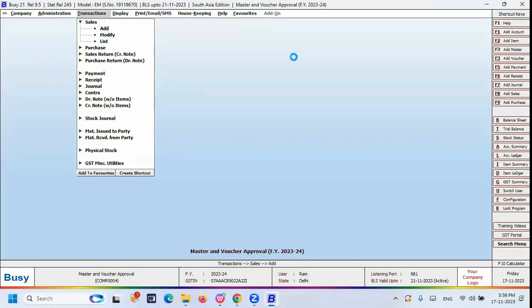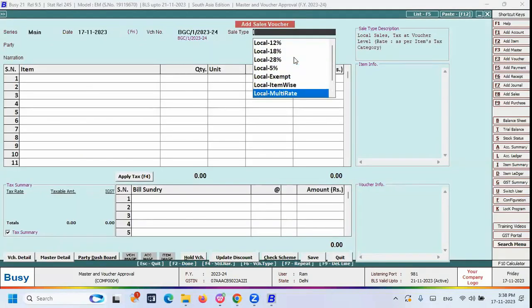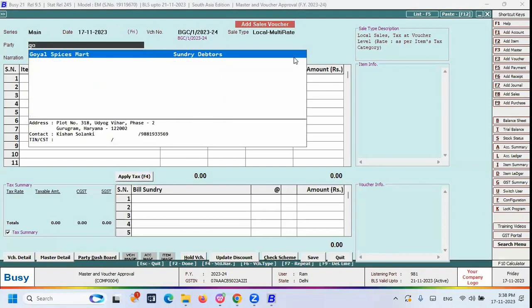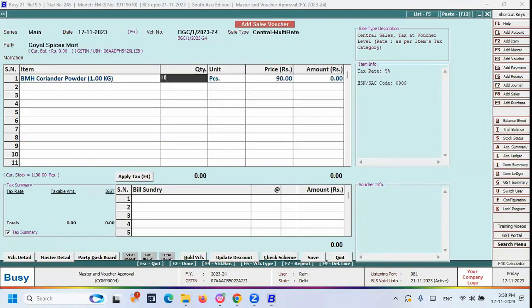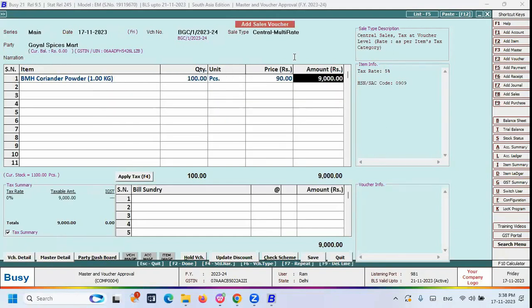Again, I can enter one sale voucher here. This is the sale voucher, and this sale voucher belongs to local. Let me select the party name. Select the product. Quantity is 100. Now you can see the total value is coming around 9,000 rupees, right? As per our selective approval formula, we mentioned that if the invoice value is greater than 50,000, then only the approval is required. So now you can see on my screen how much is the total value? 9,000 rupees, right? So 9,000 is the total value, which means approval is not required as per our formula.